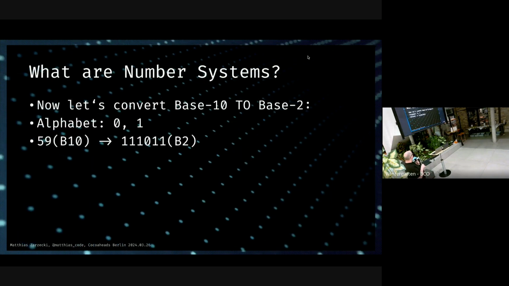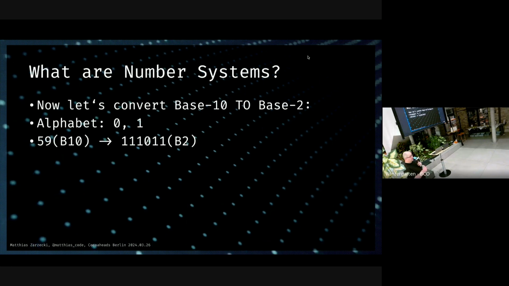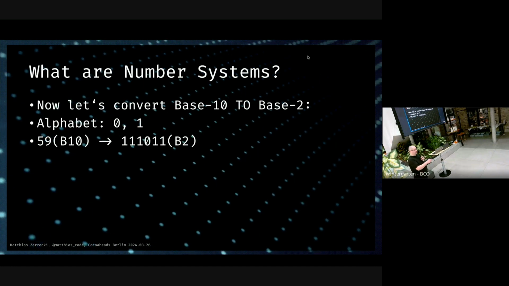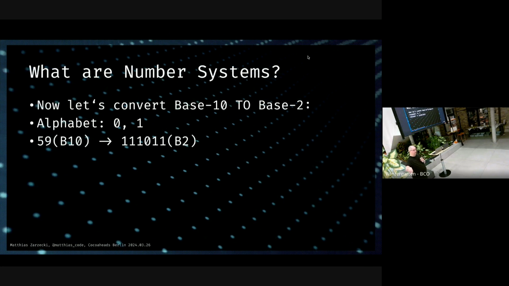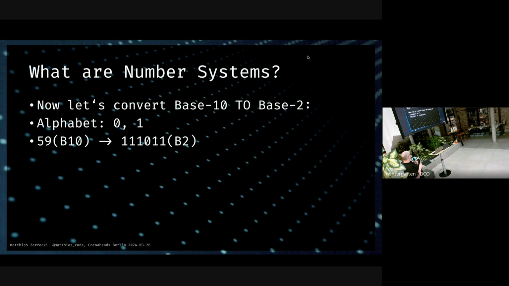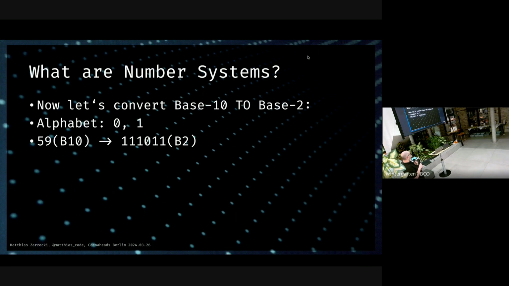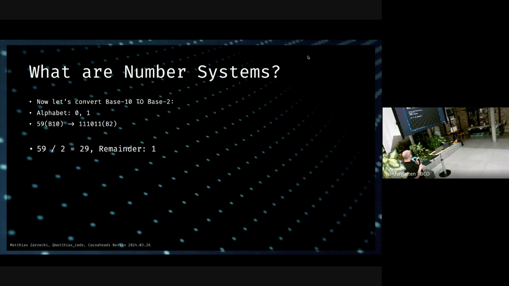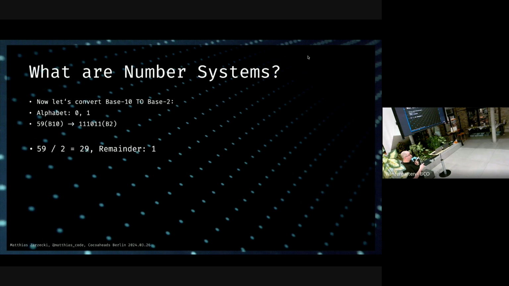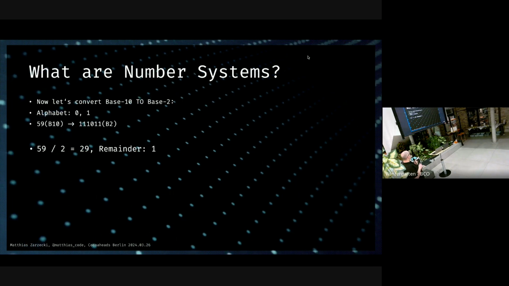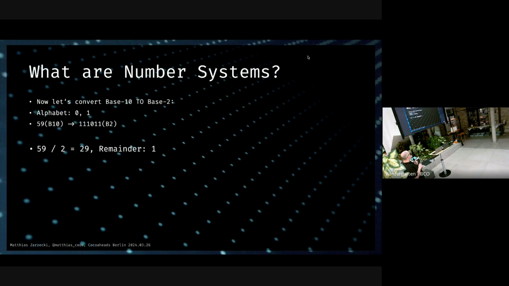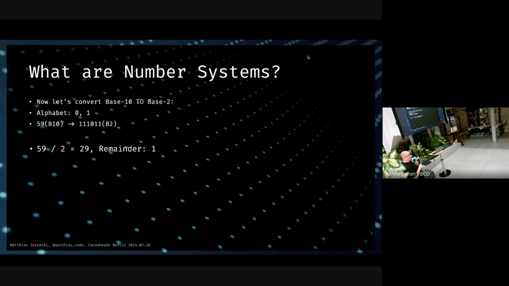And now we got to do the conversion the other way. So we just did conversion to base 10. Now we're going to do conversion from base 10 into any other base, right? So let's do 59 from base 10 into base 2. Also a bit cheated. We're going to give you the solution right now. The way you do this, we got to do a while loop. We calculate our initial number divided by 2, and we get the remainder out of it. This is going to be important here.